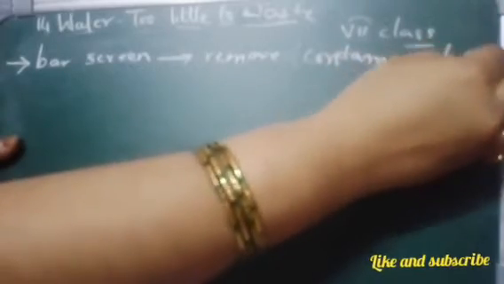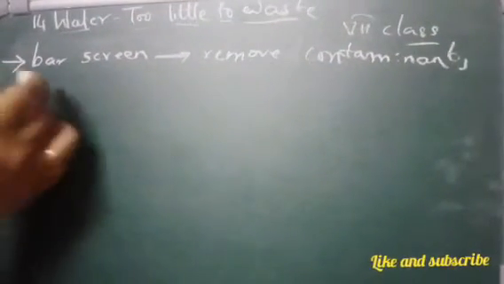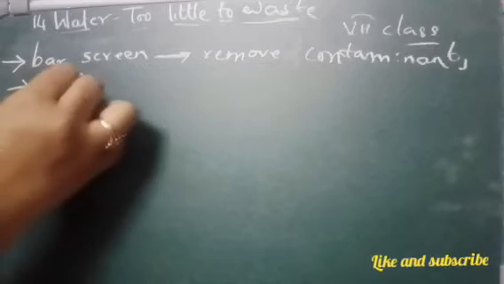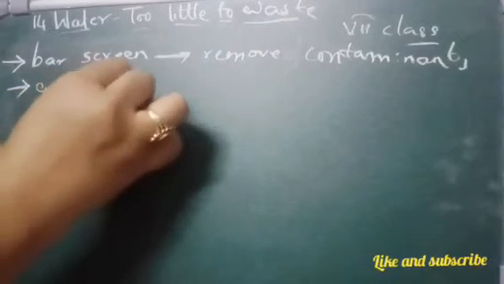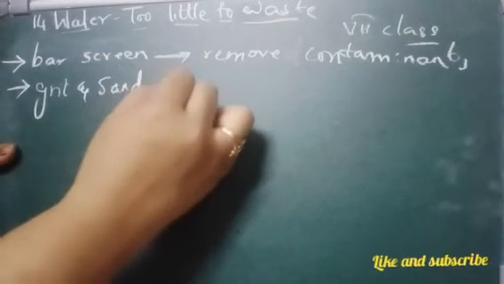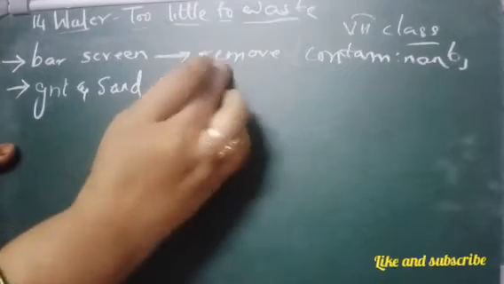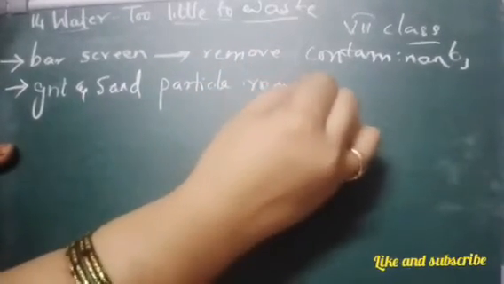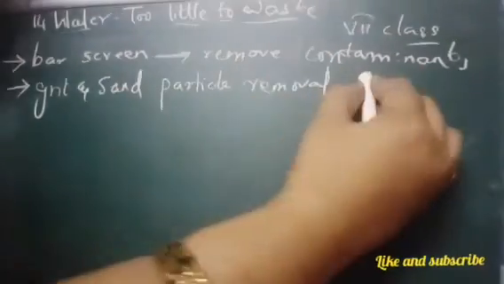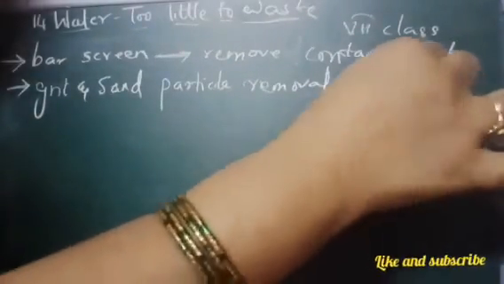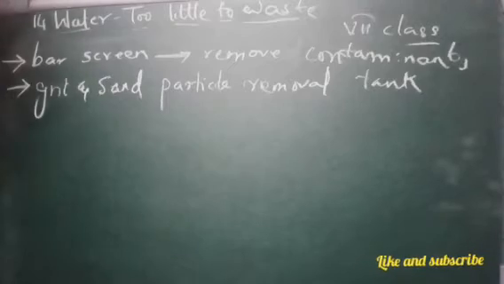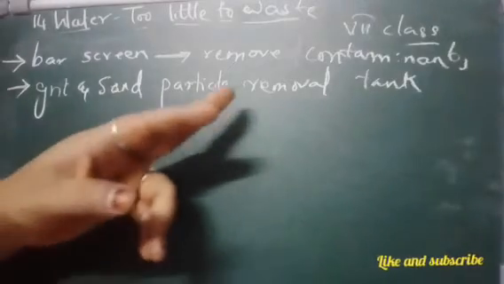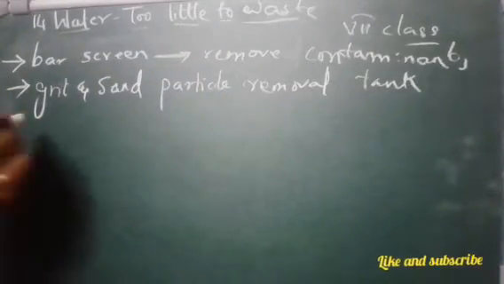Second method, we said that we are using the grit and sand particle removal tank, right? In this, what is happening?